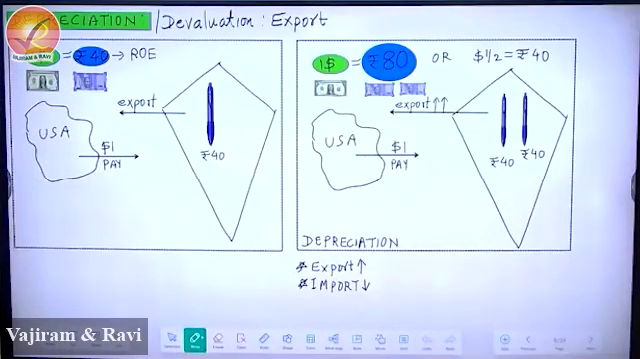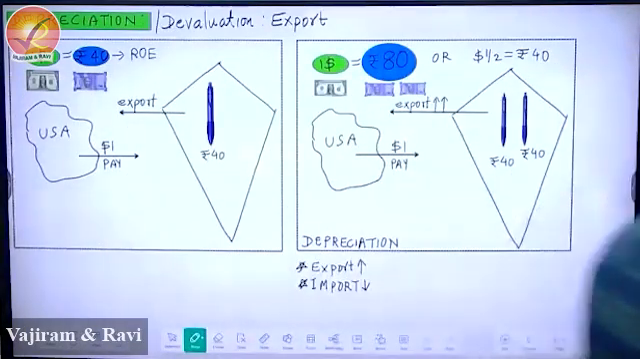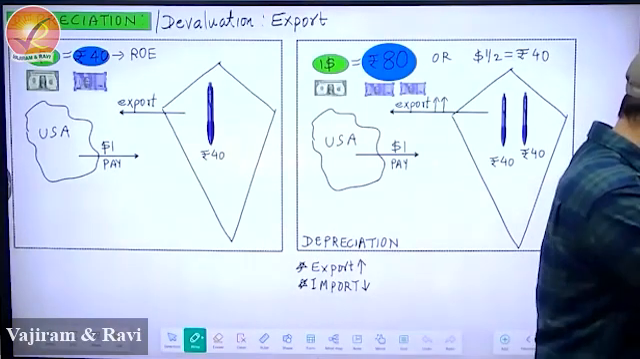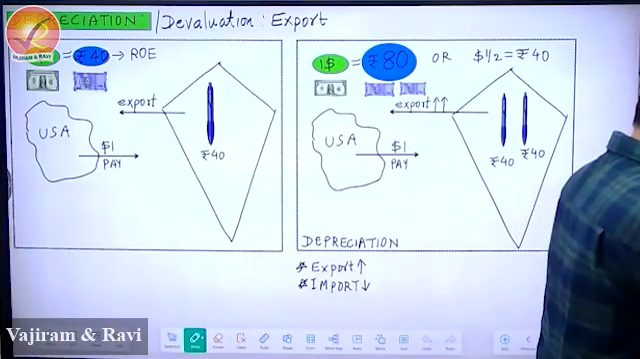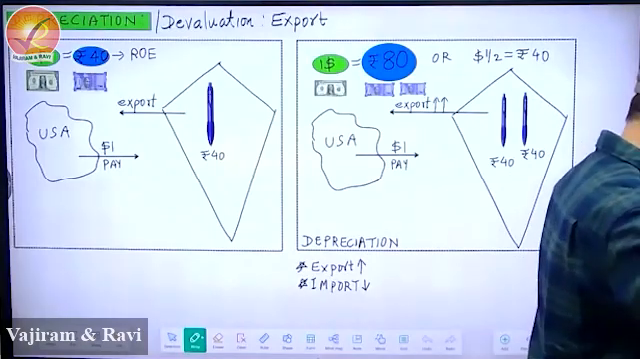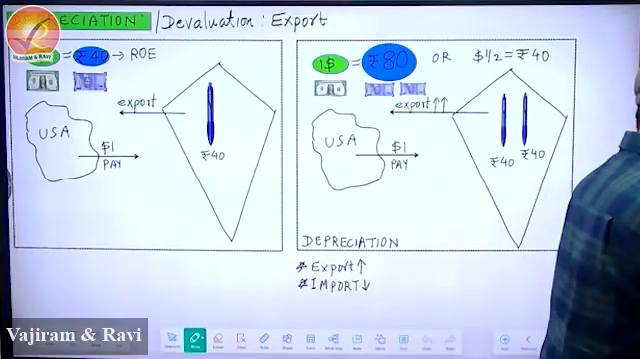Please focus on the board and tell me what you understand from here. I want to show you a few things. Can I have 2 white sheets? A slightly different way of learning depreciation or appreciation.